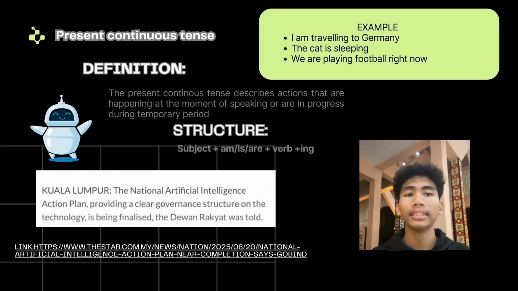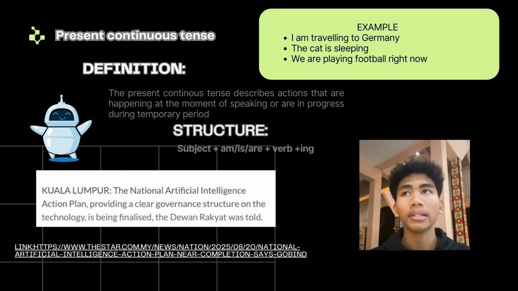Present continuous tense. The definition is that it describes actions that are happening at the moment of speaking or are in progress during a temporary period. The structure is subject plus am or is or are plus verb plus ing. The examples are: number 1, I am travelling to Germany. Number 2, the cat is sleeping. Number 3, we are playing football right now.